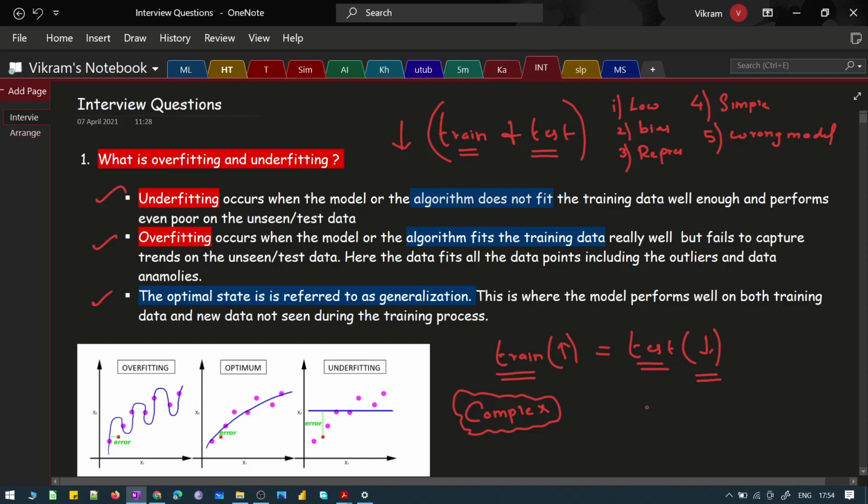I'm okay to have errors, right? I'm okay to have misses happening. But it should perform well, right? It should be a generalized model. That is the requirement. That's the main intention or the goal that we have.